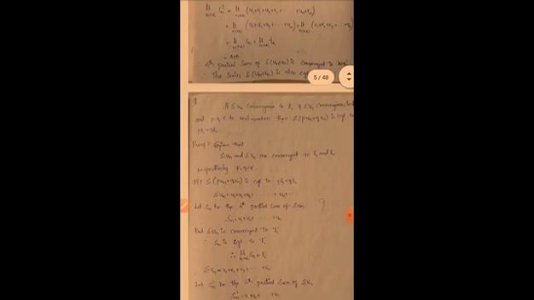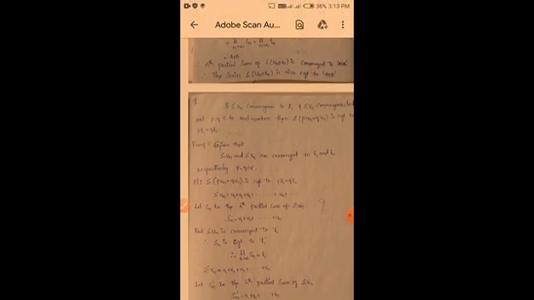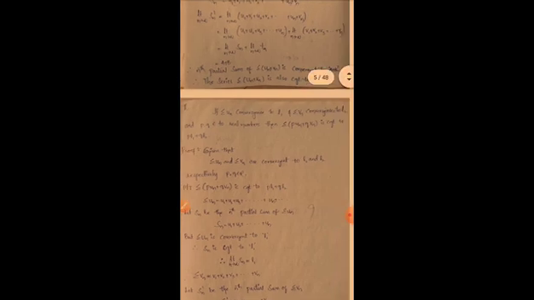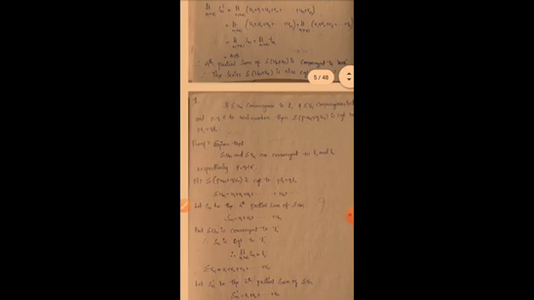And next see here, if summation un converges to L1 and summation vn converges to L2, and p comma q belongs to real numbers, that is p comma q belongs to R, then summation p into un plus q into vn converges to p into L1 plus q into L2.